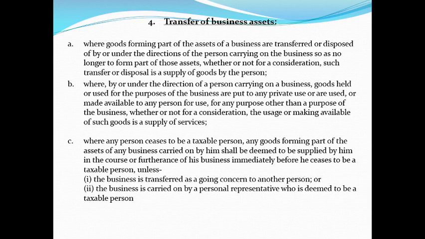The next one is where any person ceases to be a taxable person. Any goods forming part of the assets of any business carried on by him shall be deemed as a supply by him in the course or furtherance of the business immediately before he ceases to be a taxable person, unless the entire business is transferred to another person as a going concern, or the business is carried on by a personal representative who is deemed to be a taxable person. So here, if you dispose of your business, again the disposal will attract GST.